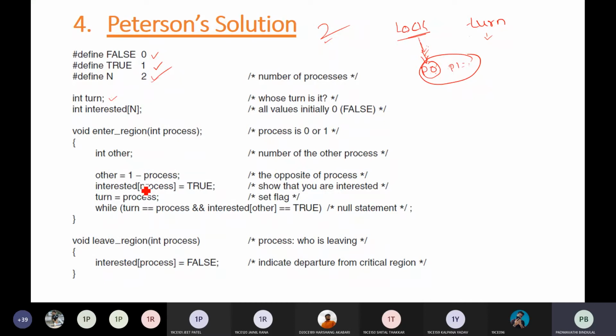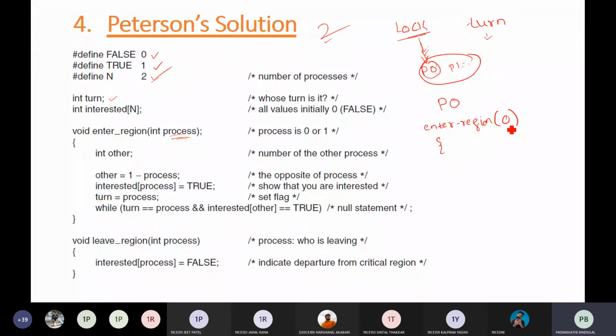Now this is the code for your entry section, and this is the code for your exit section. In the entry section, whenever a process calls its entry section, it passes its id. So let's say p0 is calling the entry section. In the enter region, in the entry section, you are passing process 0. Process 0 is passed.